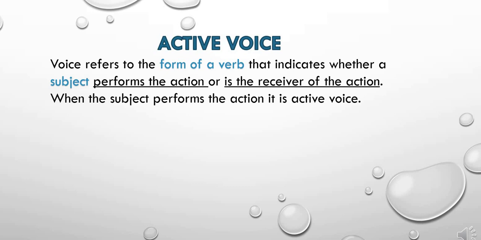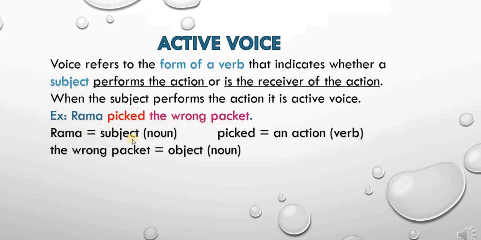When the subject performs the action, it is active voice. In a sentence, a subject is doing the work, either doing the work alone or doing the work on an object, or the subject is performing the verb on an object. Then such a sentence is an active voice sentence. Rama picked the wrong packet. Here Rama is the subject. Picked is the action. The wrong packet is the object. Subject is doing the action on the object.